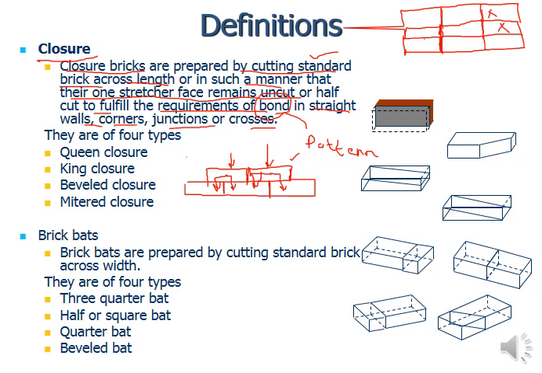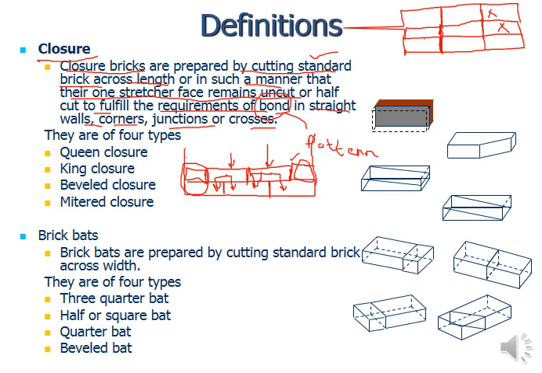Now suppose you are ending the wall over here, this is the end of the wall. What to do with this space on both ends? This space should be covered with the help of a 4.5 inch dimension left over here, and here also 4.5 is left.